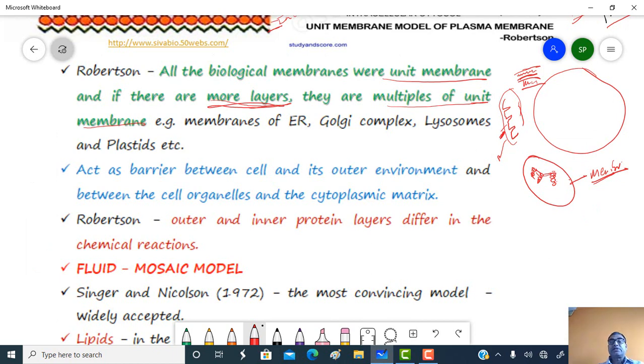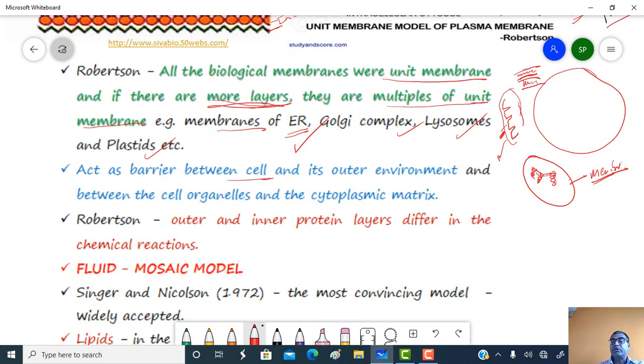Different cell organelles which are membrane bounded and present in the protoplasm also consist of the unit membrane. So the endoplasmic reticulum, Golgi complex, lysosome, plastids, mitochondria, and others also contain the unit membrane. This unit membrane acts as a barrier.